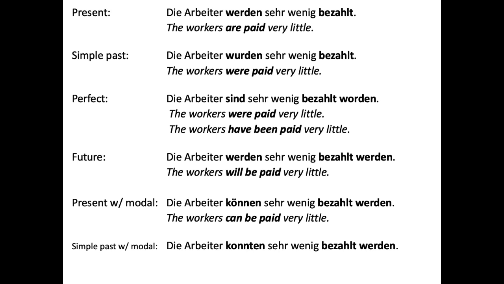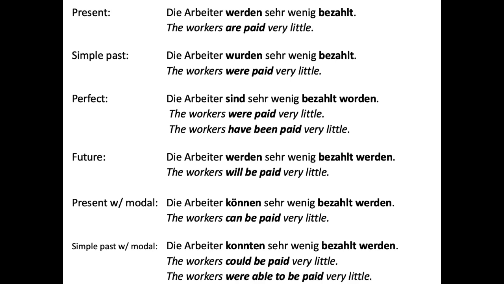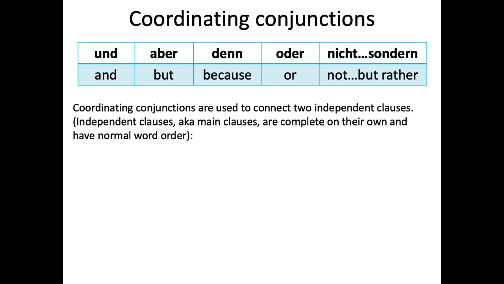Die Arbeiter können sehr wenig bezahlt werden. The workers could be paid very little, or they were able to be paid very little. Yeah. Okay, so now let's look at coordinating conjunctions I mentioned a moment ago.